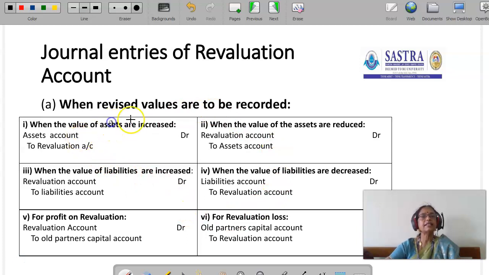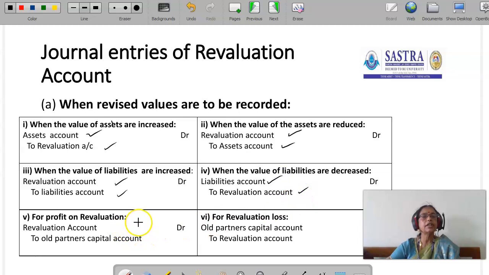First, when the value of assets is increased, asset account debit to revaluation account. Opposite, when the value of assets is reduced, revaluation account should be debited, asset account should be credited. When the value of liabilities is increased, revaluation account debited, liabilities account credited. When the value of liabilities is decreased, liabilities account debit to revaluation account.